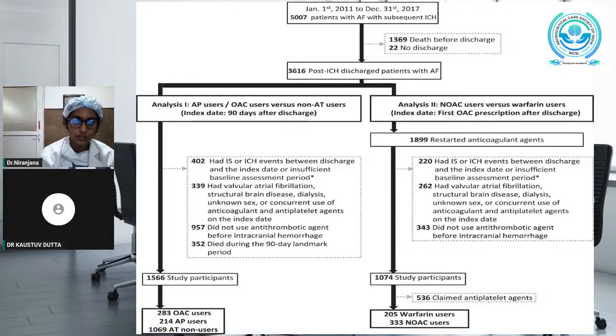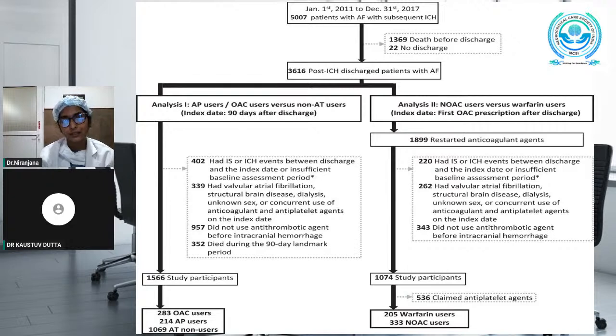So, excluding all these patients, 1,566 patients were the study participants, among which 283 participants reinitiated OACs, 214 patients reinitiated antiplatelets, and 1,069 patients did not resume any antithrombotics.